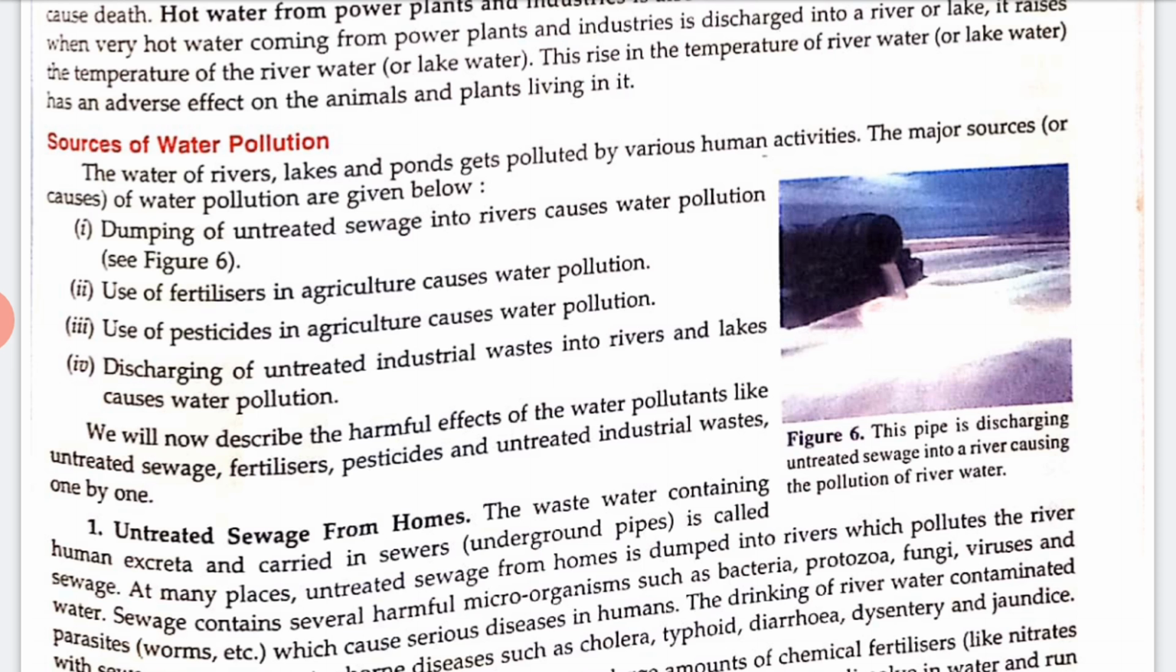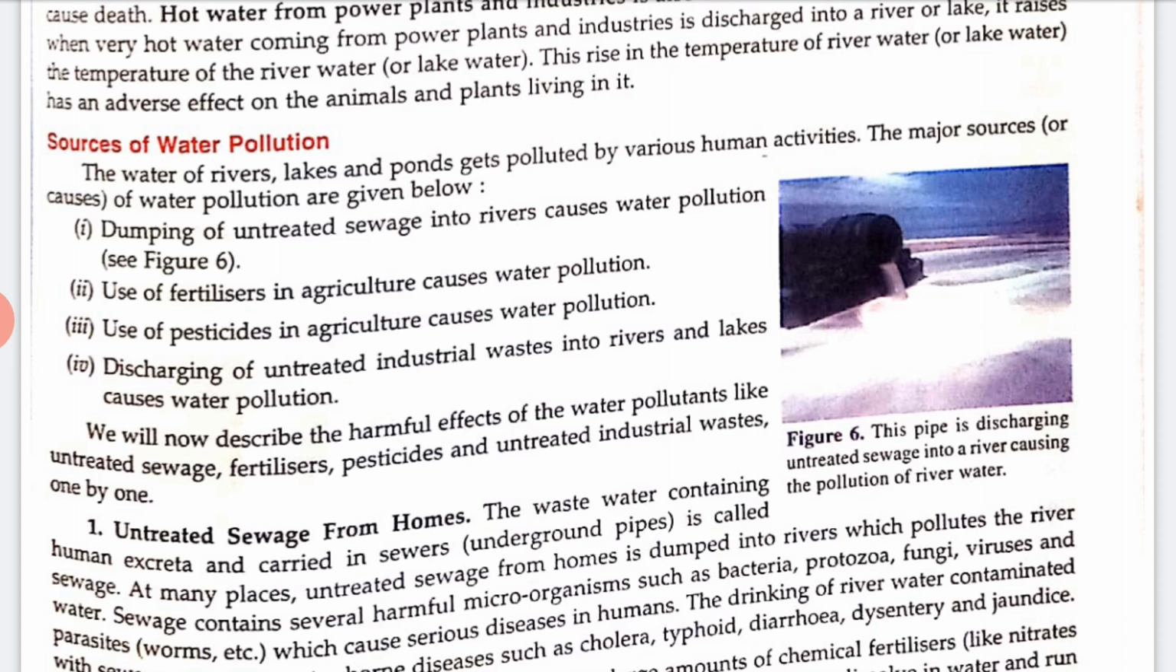Now, water of rivers and lakes that is polluted with toxic industrial waste also kills aquatic animals like fishes. That is very dangerous, and it also damages our nervous system and causes blood poisoning and cancer.